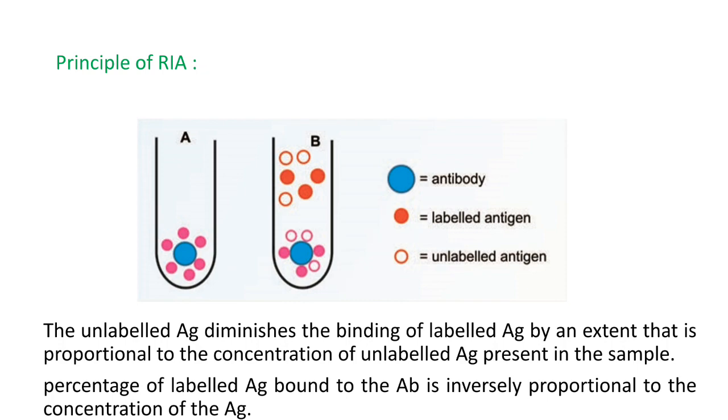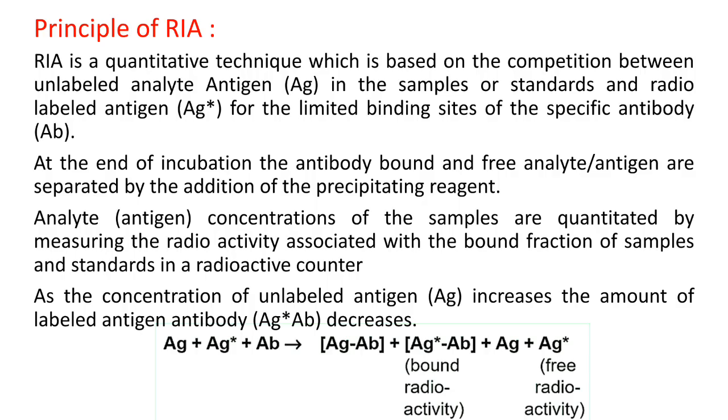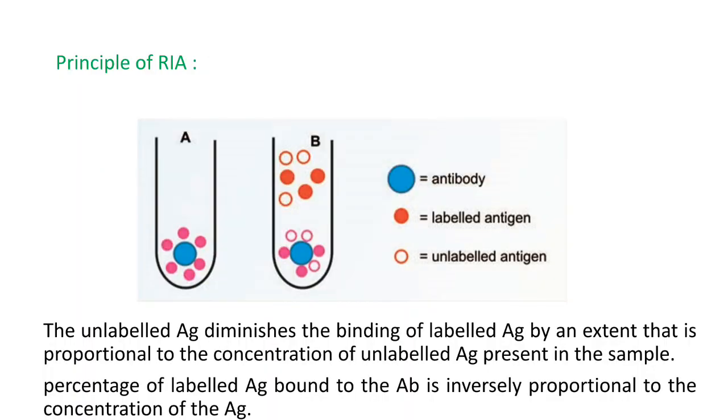Here the unlabeled antigen diminishes the binding of labeled antigen by an extent that is proportional to the concentration of unlabeled antigen which is present in the sample. And the percentage of labeled antigen bound to the antibody is inversely proportional to the concentration of antigen. So if they ask for the principle, you can write this one, or you can draw this diagram.